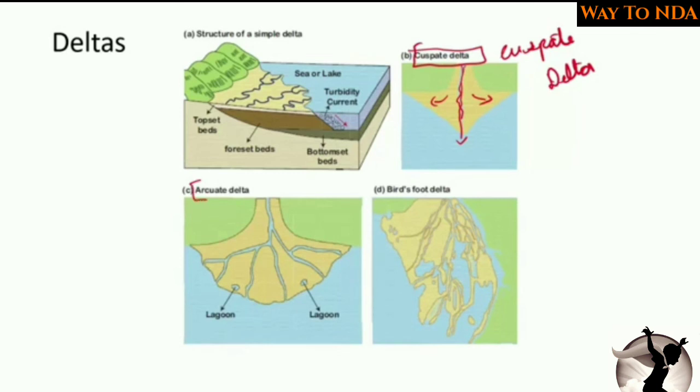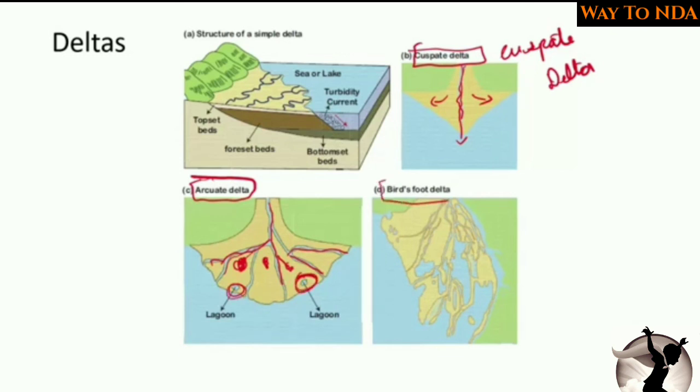Then the arcuate delta. The arcuate delta is like the river is coming and it gets divided into different streams due to deposition of the silt. So this is the silt. The river is bringing a lot of silt and it is getting divided into many streams. So this is called an arcuate delta, and you can find lagoons in this area. The small lakes on the river coast, on the deltas.